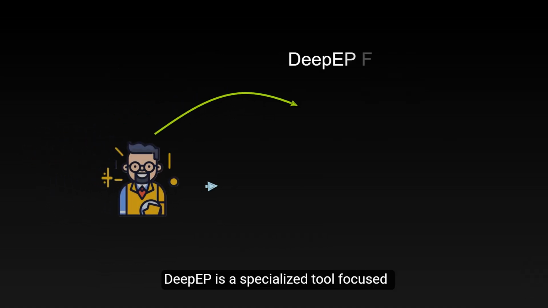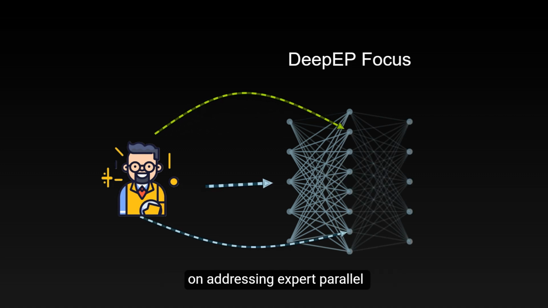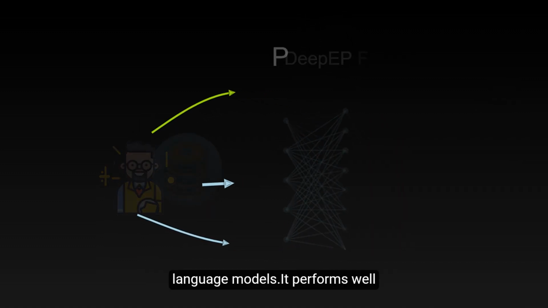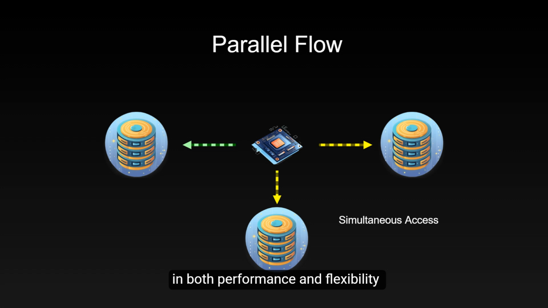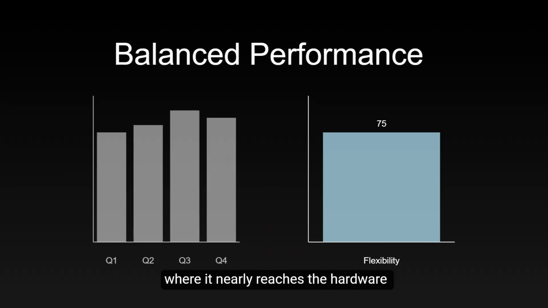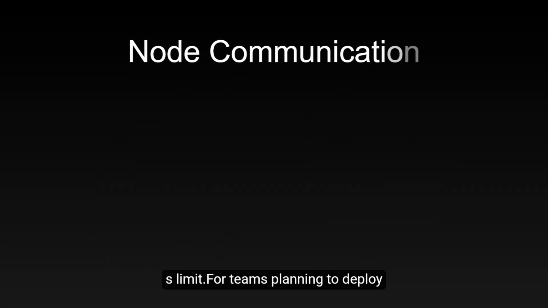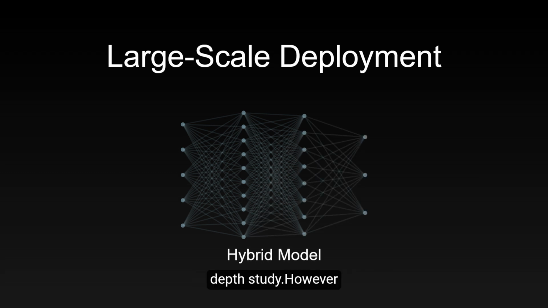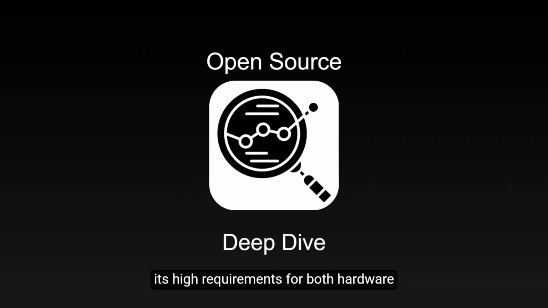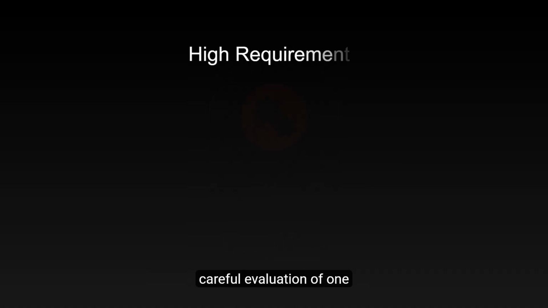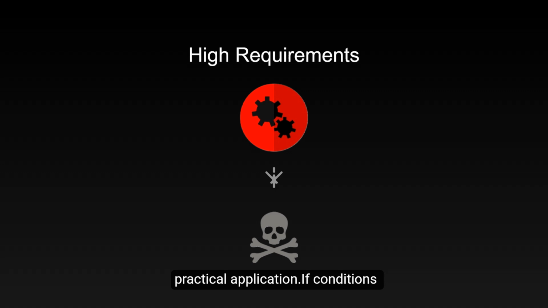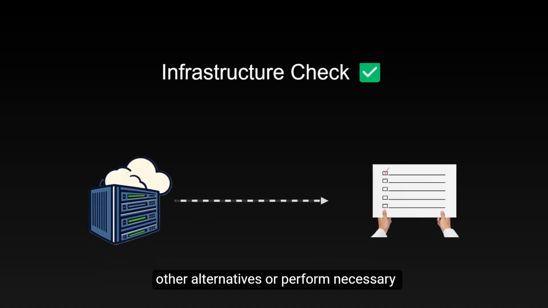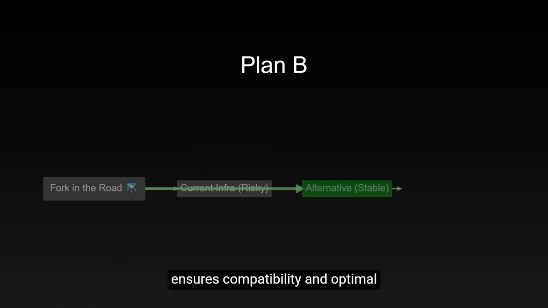Overall, DeepEP is a specialized tool focused on addressing expert parallel communication issues in the training and inference of large language models. It performs well in both performance and flexibility, especially in intranode communication where it nearly reaches the hardware's limit. For teams planning to deploy large-scale mixture of experts models, this open-source project is worth in-depth study. However, it should be noted that due to its high requirements for both hardware and software environments, careful evaluation of one's infrastructure is necessary before practical application. If conditions are not met, it may be necessary to consider other alternatives or perform necessary hardware upgrades. This ensures compatibility and optimal performance.